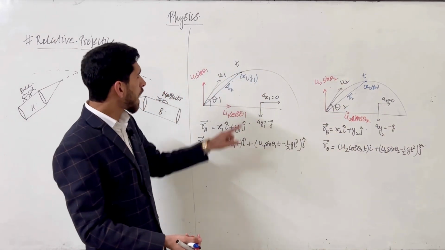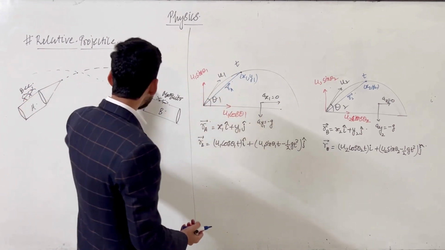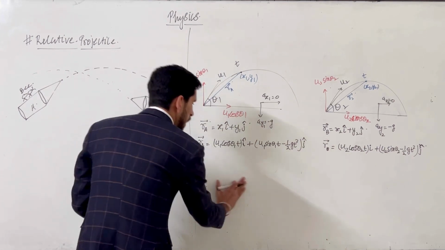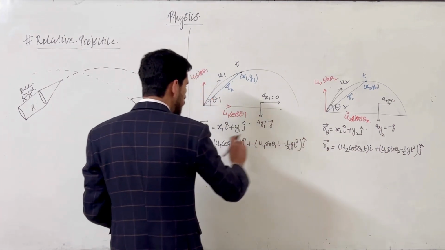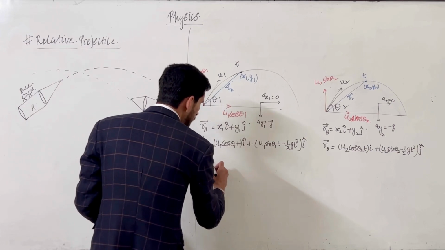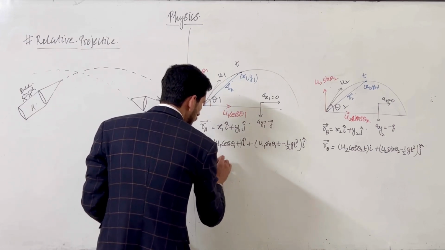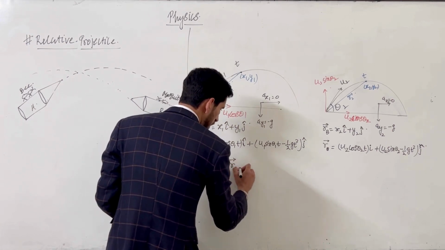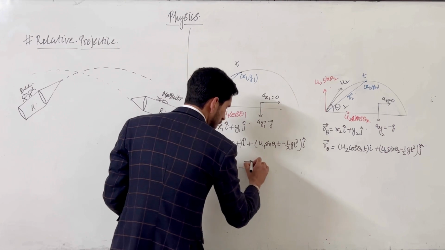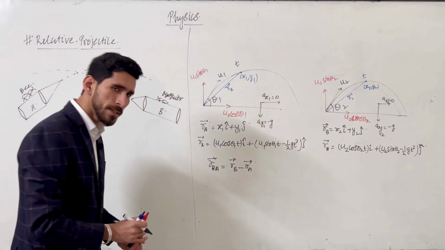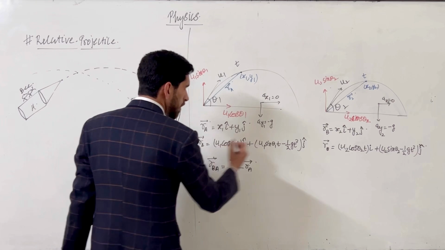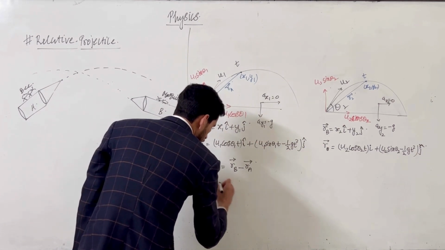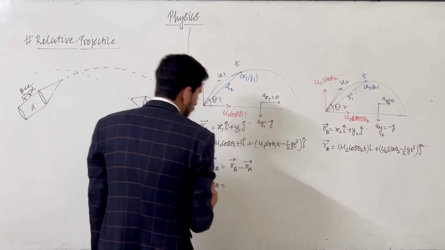So now if I ask from this B where this mosquito is with respect to B, that will be the position of the second with respect to the first. So if I want to find rB with respect to A, what will be its formula? rB vector minus rA vector, by relative motion that we have already studied.